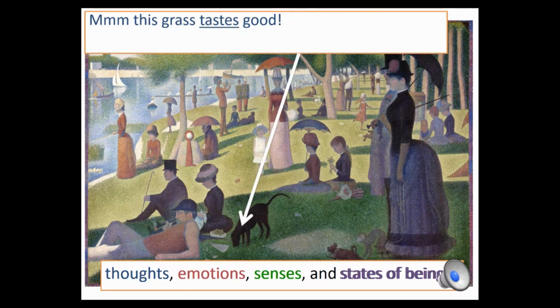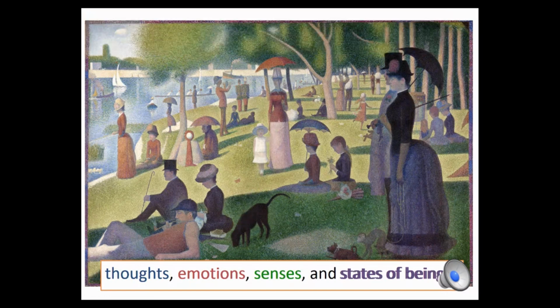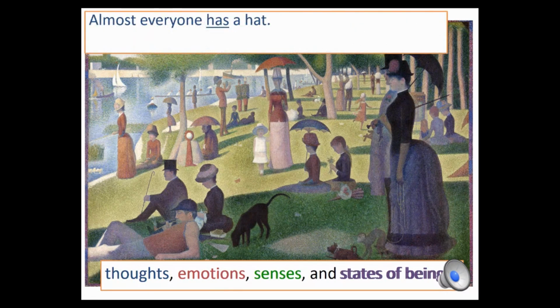I bet this dog is thinking, this grass tastes good. The verb taste is related to the senses. Other examples of stative verbs that are related to the senses are hear, smell, sound, see, feel, and look. Here in the park, almost everyone has a hat. The verb have is expressing a state of being. Other examples are be, appear, need, and want.